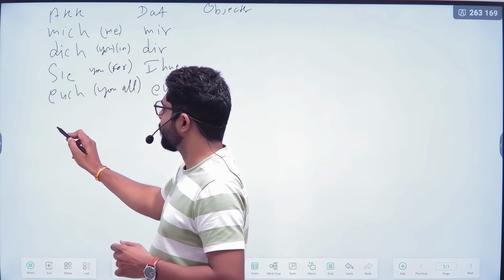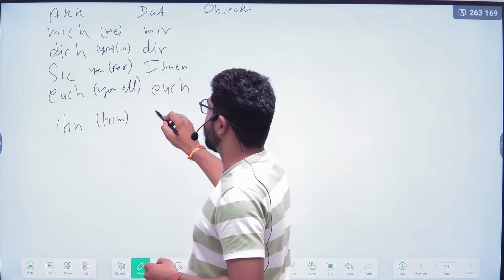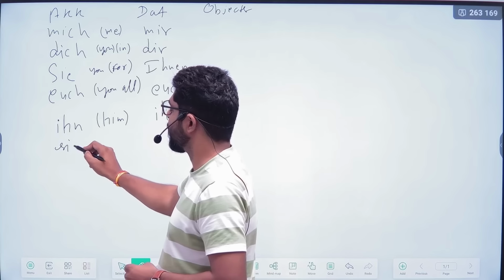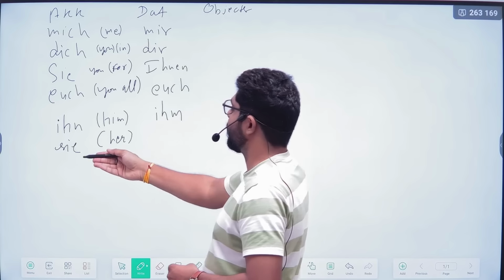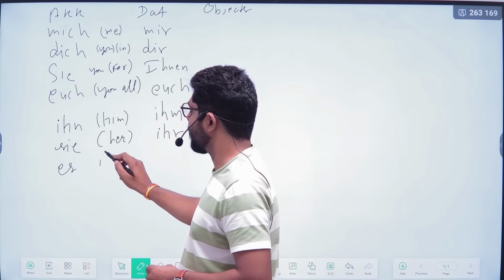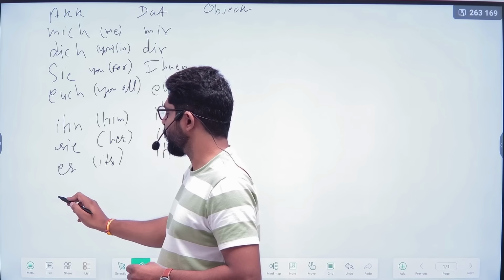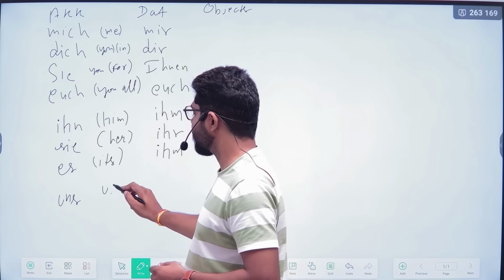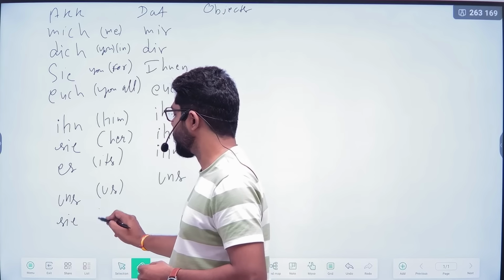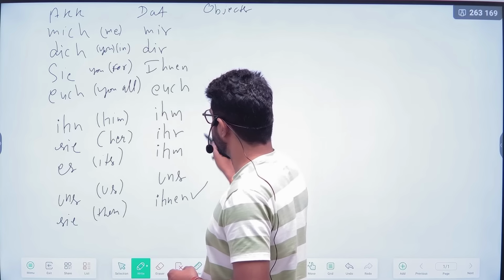Next one, for the male person, ihn, for him, and for the male person here, him, in dative, ihm. For the female person, she, it will be sie, for her, and here it will be ihr. Next one, es for it, and ihm in dative. Next one, for wir, uns, us, and here also uns. For them, it will be sie only, and here it will be a small letter, ihnen. Please take care of this.